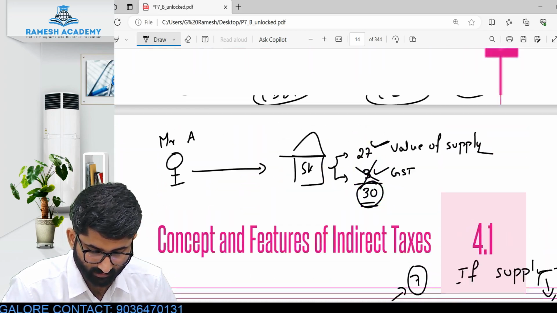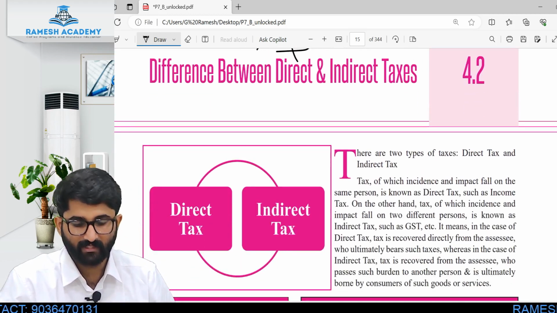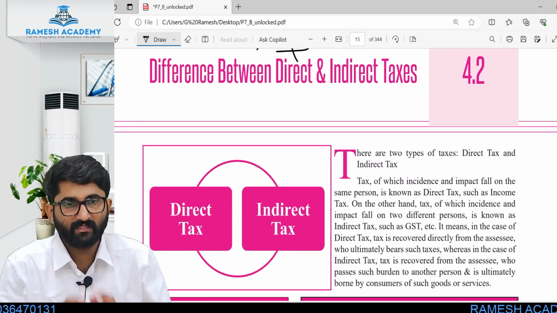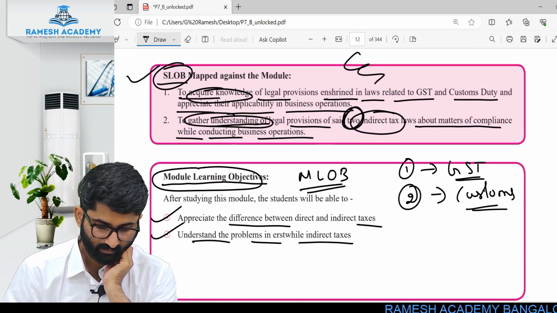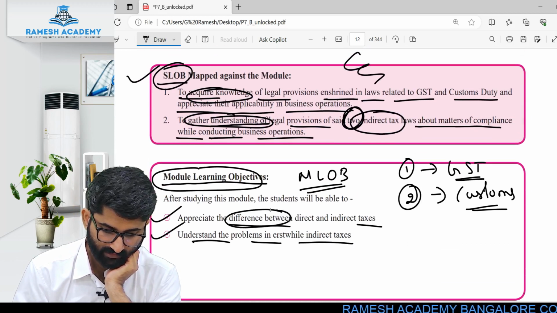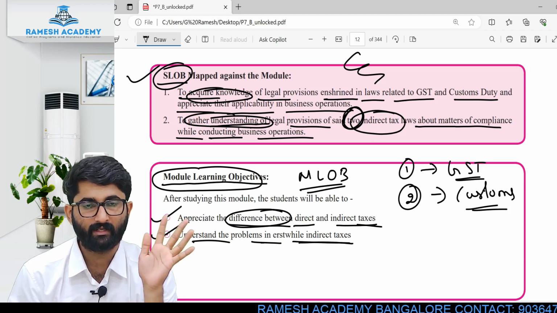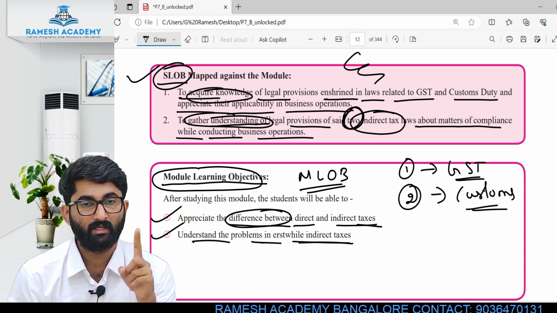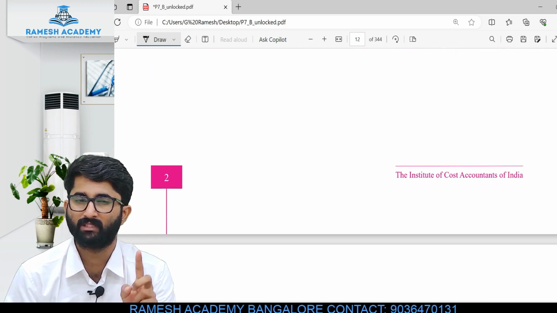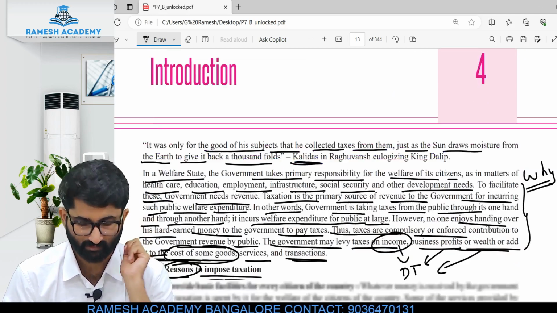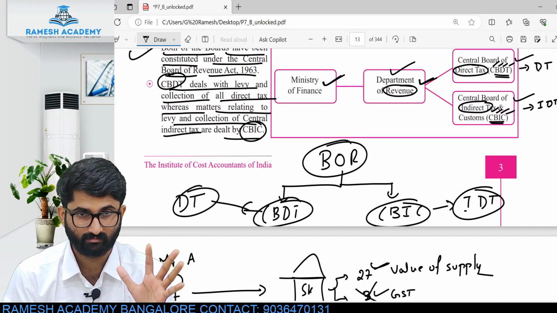So this is about the concept and features of indirect tax. Next one is the difference between direct and indirect tax. So we discussed that. Remember, the learning objective of this module is the difference between direct and indirect tax and the problems in the earlier indirect tax regime. So we need to remember the concept and features plus the difference between direct and indirect tax. Please don't skip this, because it will surely come for 5 marks.